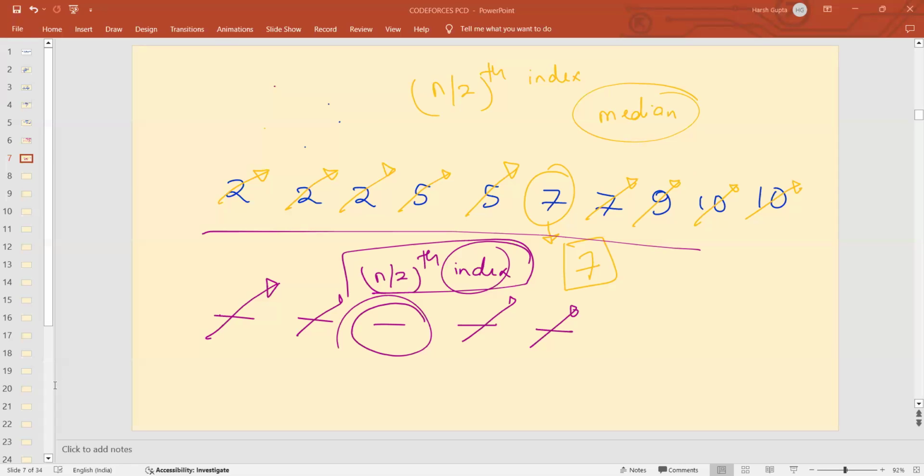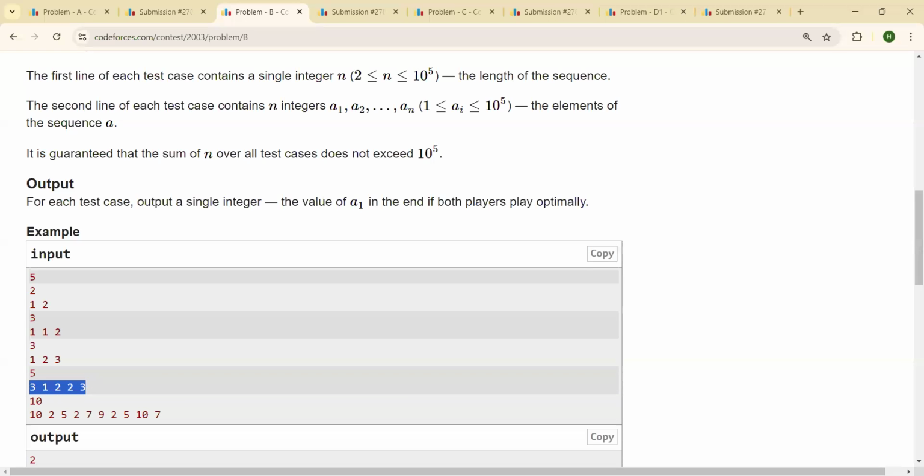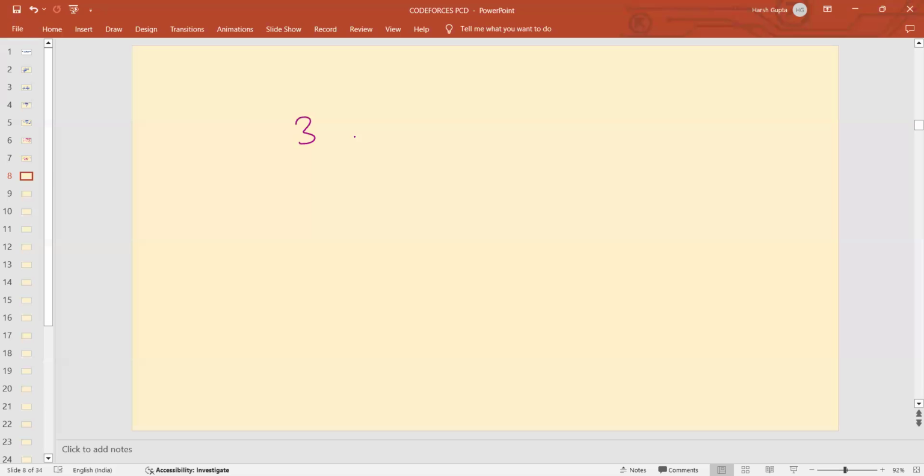Let's suppose you have 3, 1, 2, 2, 3. The one who was asking for the last 2 minutes can listen over here. So when you sort this array, you will have an array something like this, isn't it?